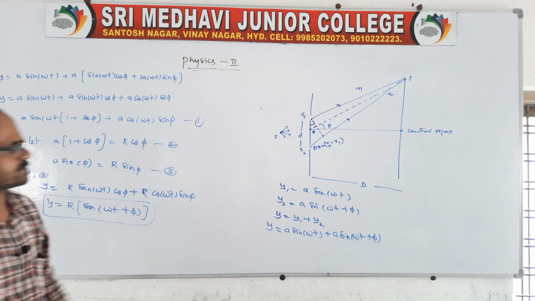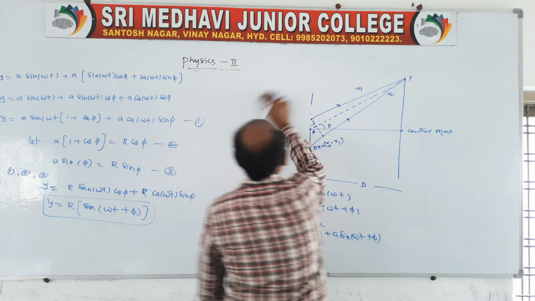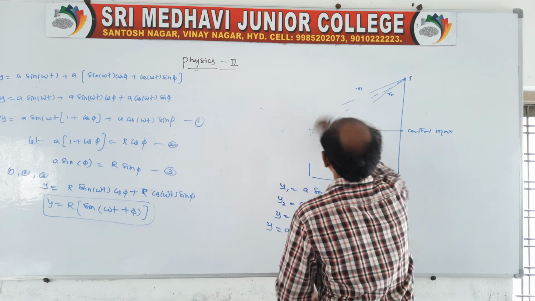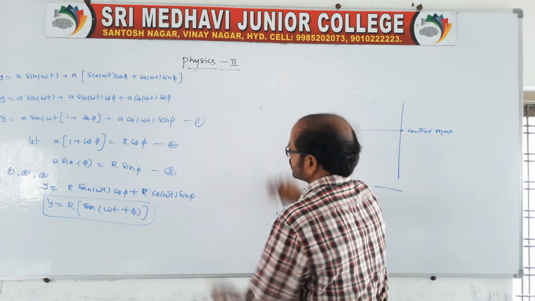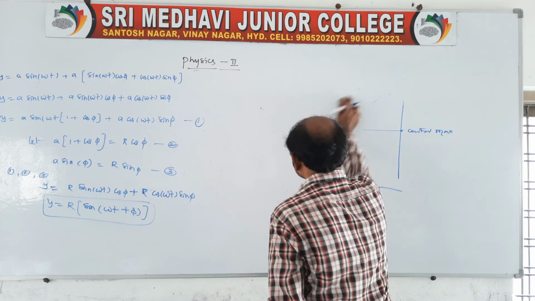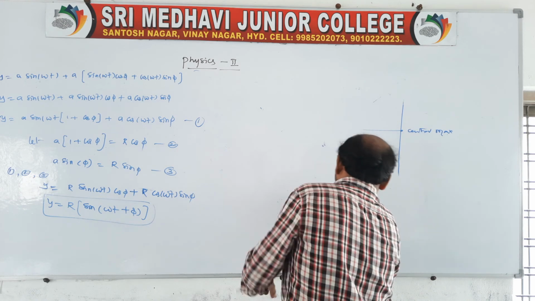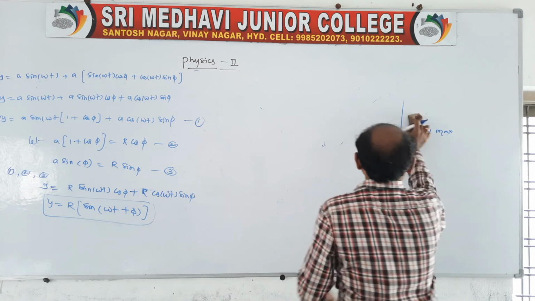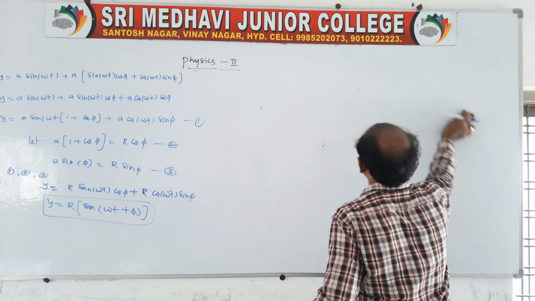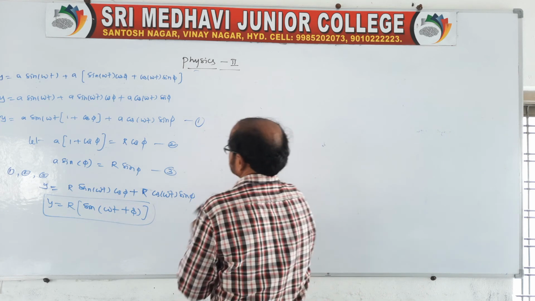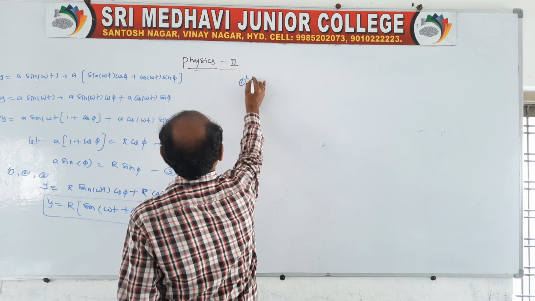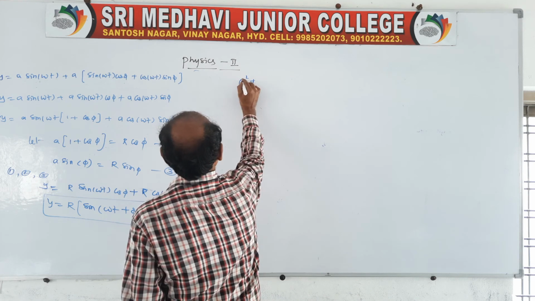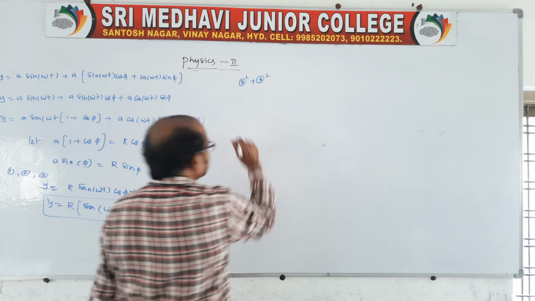Now after this, we should take the derivation continuation like this. Suppose you take 2 and 3, square and add. In the previous class also I told you, that is the principle of superposition, we did the same there. Here also you take like that, square 2 and 3 and add.